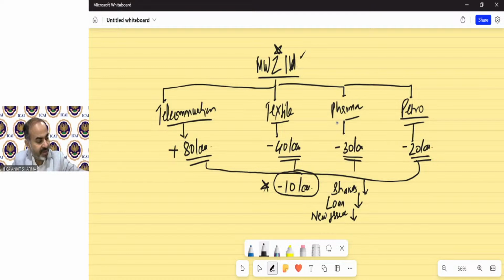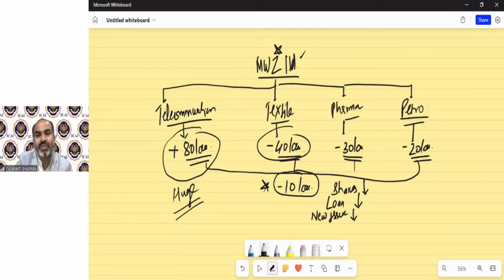But practically, if you see it from the eyes of a chartered accountant, that is not exactly a loss-making company. Somebody might say it's a loss-making company, but as a CA, we cannot pass this statement. We can see that it's not a loss-making company. It is a company in which one division is in huge profit, 80 lakh. But the other 3 divisions' loss technically overcomes the profit, so it is showing that it's a loss-making company.